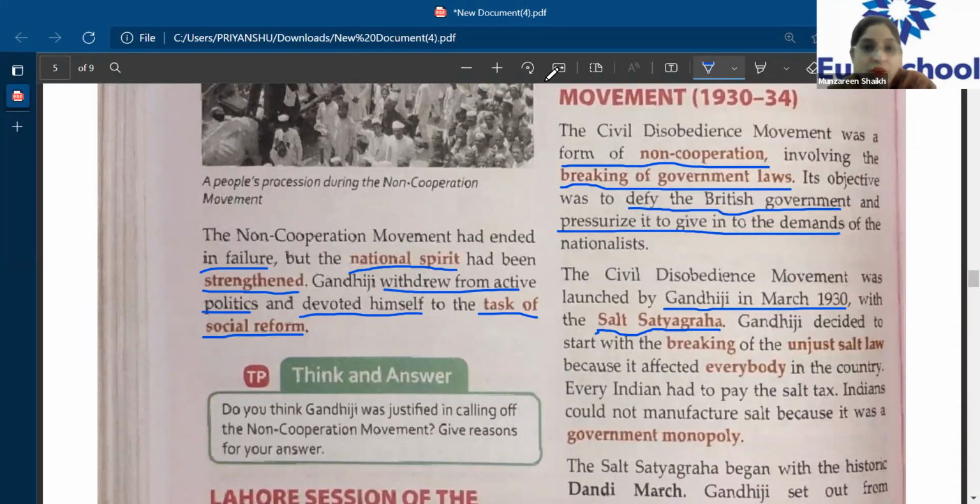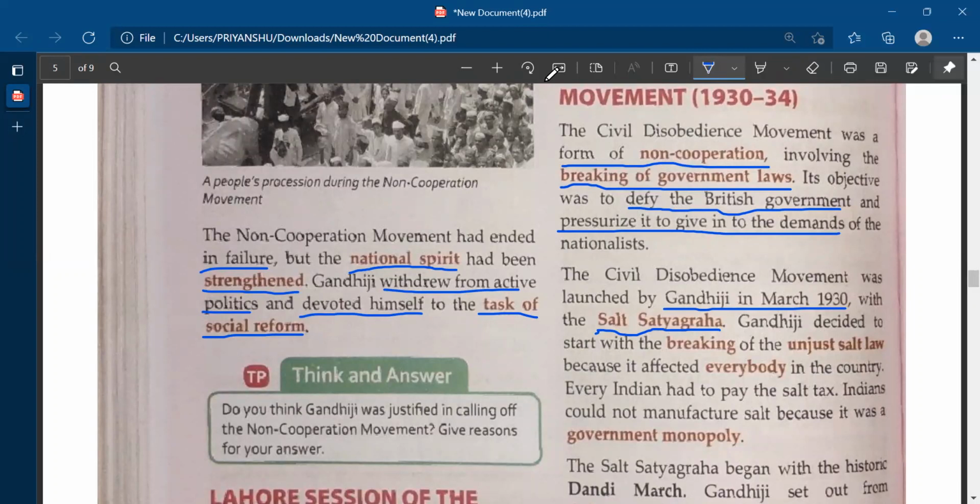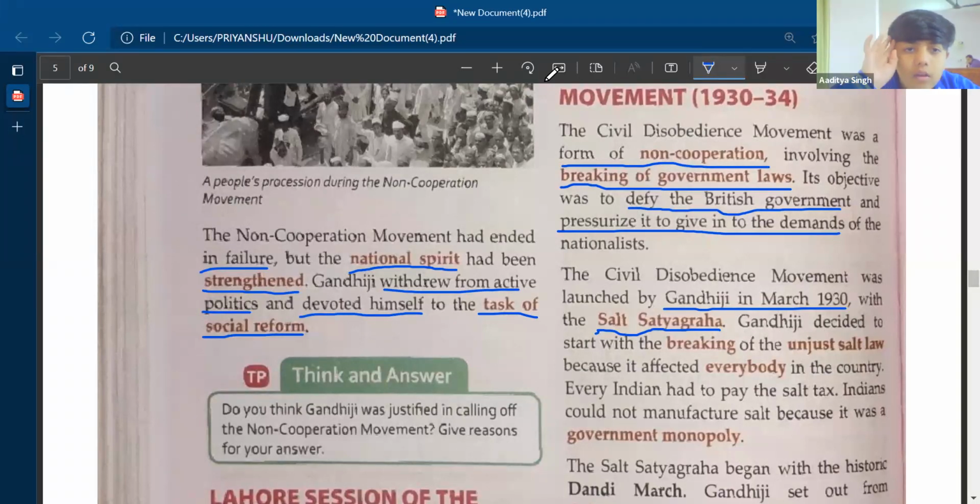Do you know what the salt law was? Who will tell me? Ma'am, now are you able to hear me? Yeah, now you're audible, Aditya. Ma'am, the salt tax law was that every Indian who bought salt had to pay tax on it. Yes. And salt was a basic commodity. Whether in a poor home or among rich people, everybody needs salt to cook food. So the people who were poor were not able to afford this.